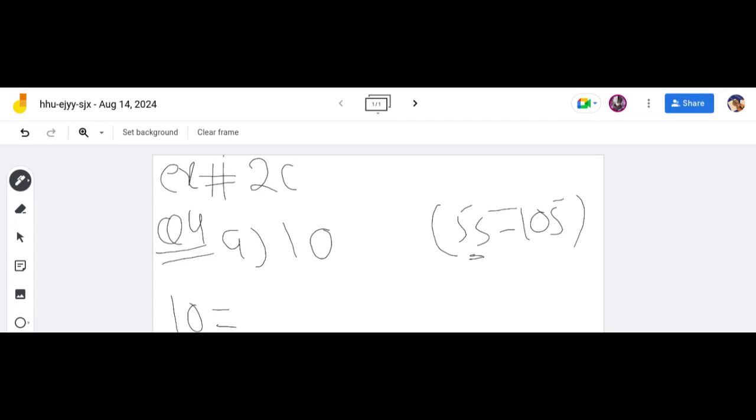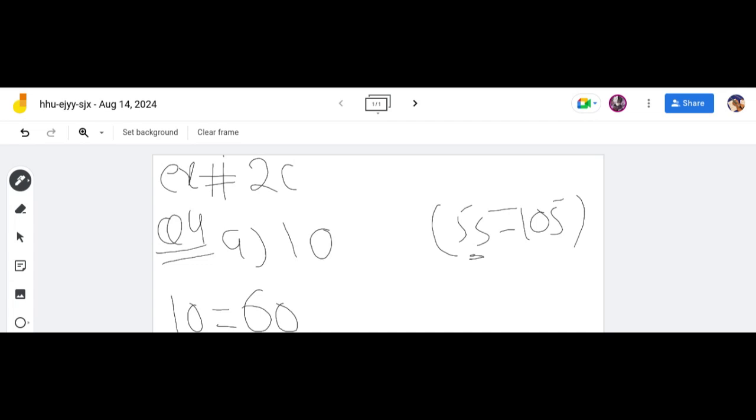Aryan, we have to start from which number between 55 and 105? Tell me the table of 10. 10 ones are 10, 10 twos are 20, 10 threes are 30, 10 fours are 40, 10 fives are 50, 10 sixes are 60. Very good. We have to start from 60, because 60 is greater than 55 and covers the range.